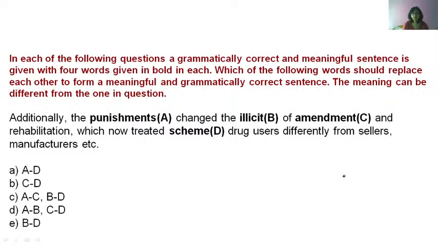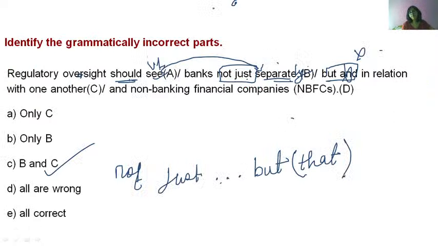Meaning of the sentence. Listen, regulatory oversight should not see. So suppose there is one bank, Punjab National Bank. Regulatory oversight should not see Punjab National Bank as a separate bank, as one bank. But it should consider all banks, the relation of all banks with one another. And also the relations of these banks with the non-banking financial companies. So all the banks should be considered together.